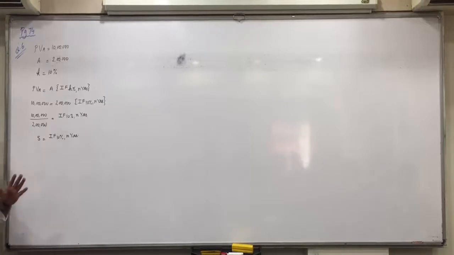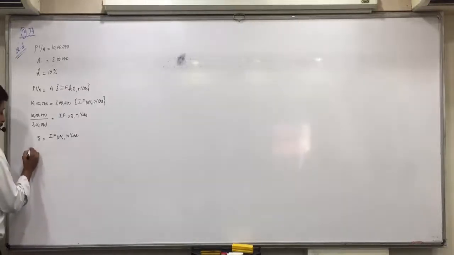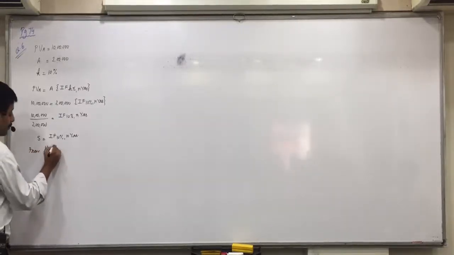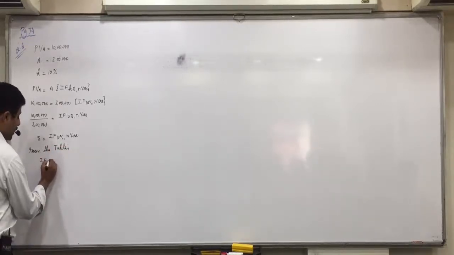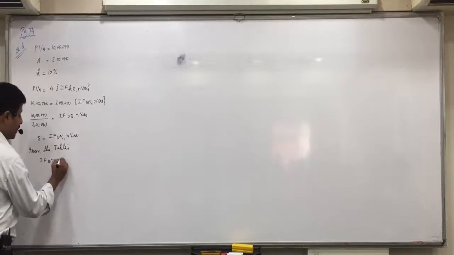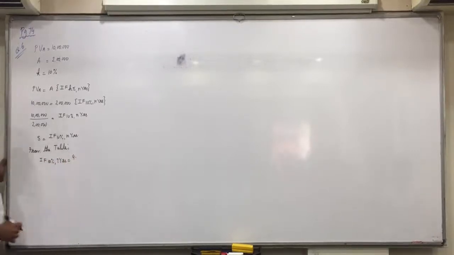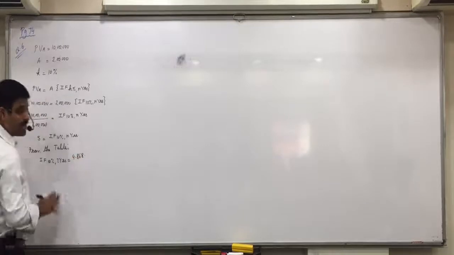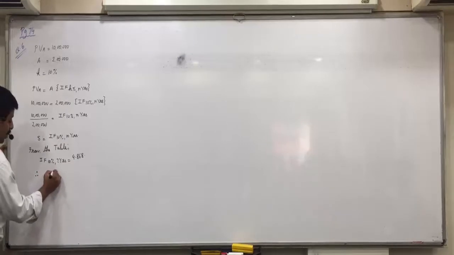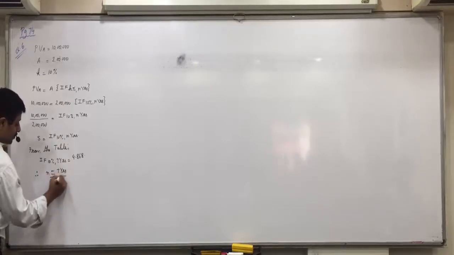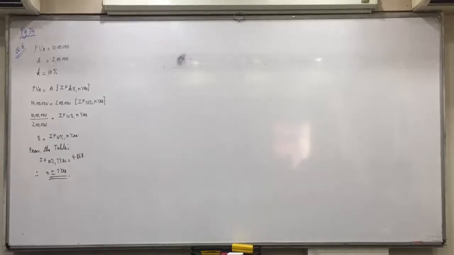So we will say approximately after 7 years you will get so much amount of 10 lakh rupees. Means from the table, interest factor at the rate of 10% and 7 years comes to 4.868, which is nearest to the value of 5. Therefore n is approximately 7 years. It is not exactly equal to 7 years, but it is approximately 7 years. Is everyone of you clear with that?